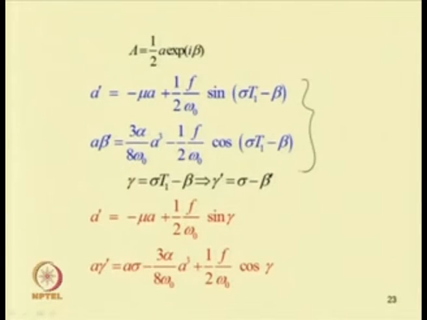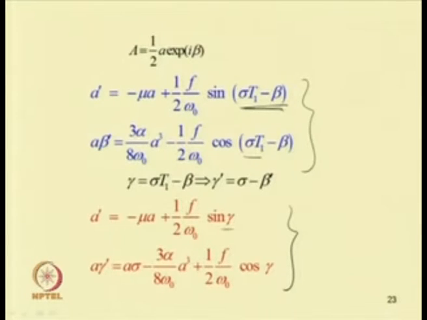So, now for the steady state solution, as these terms are written in terms of time, we can write them as an autonomous system by putting this parameter equal to gamma. So, taking gamma equal to sigma T 1 minus beta, or gamma dash equal to sigma minus beta dash, we can write these two equations in a form where they are not explicitly functions of time.